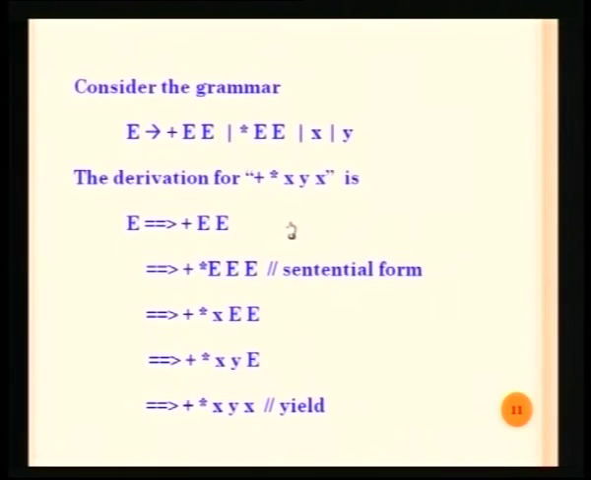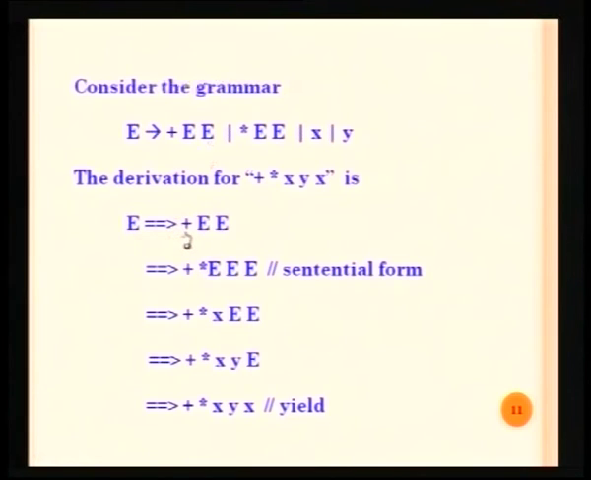Let us see how a string like plus star x y x is derived from the grammar, that is E derives plus EE or star EE or x or y. So you have to start from the starting symbol of the grammar, it is going to be E, that is the only variable in this grammar. So you start with E and you just look at what is the first symbol available in the string to be derived, it is going to be plus. So the only choice for the expansion is the first production for E, it is going to be plus followed by E followed by E.